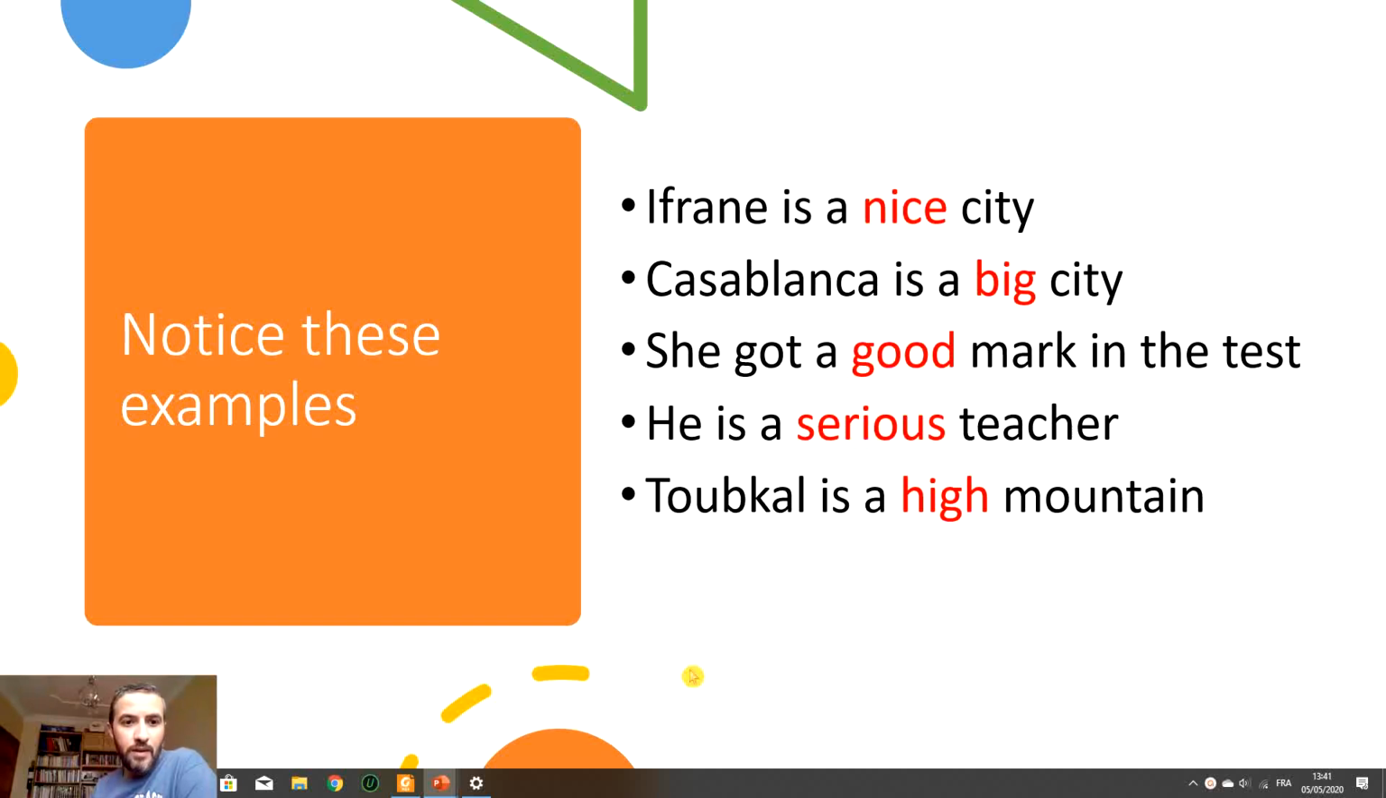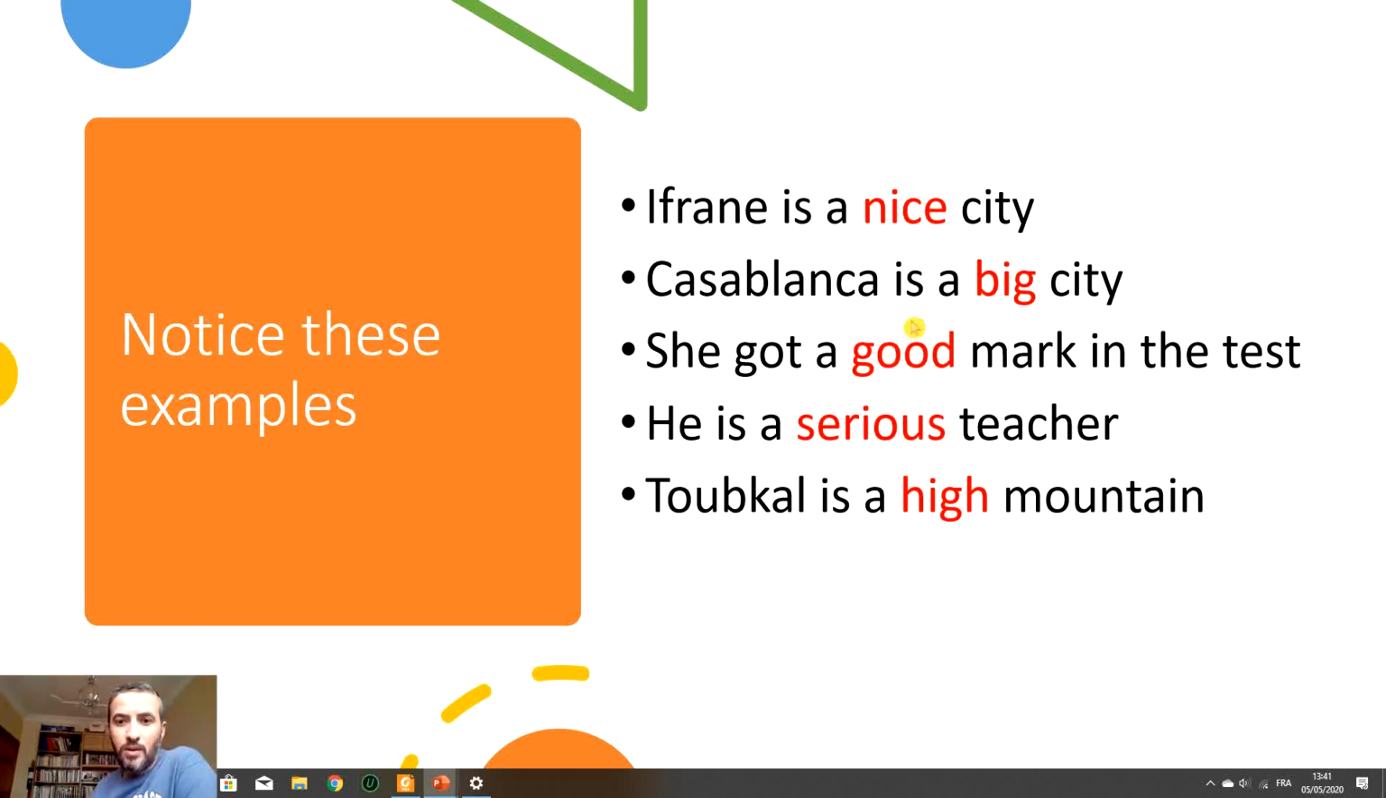If you notice these examples that you have here: Ifrane is a nice city. Casablanca is a big city. She got a good mark in the test. He is a serious teacher. Toubkal is a high mountain. What do you notice about these words in red? What is in common between them? All of them are what? They are adjectives. Good.